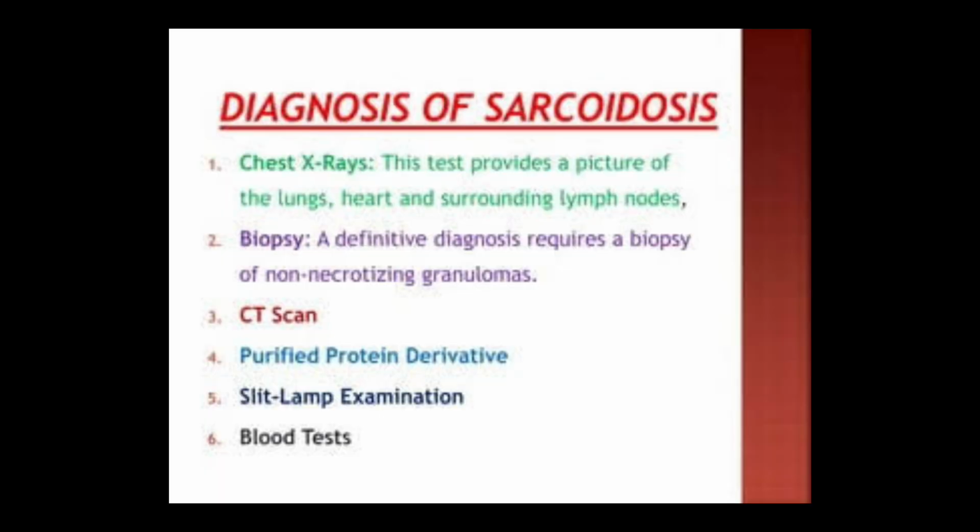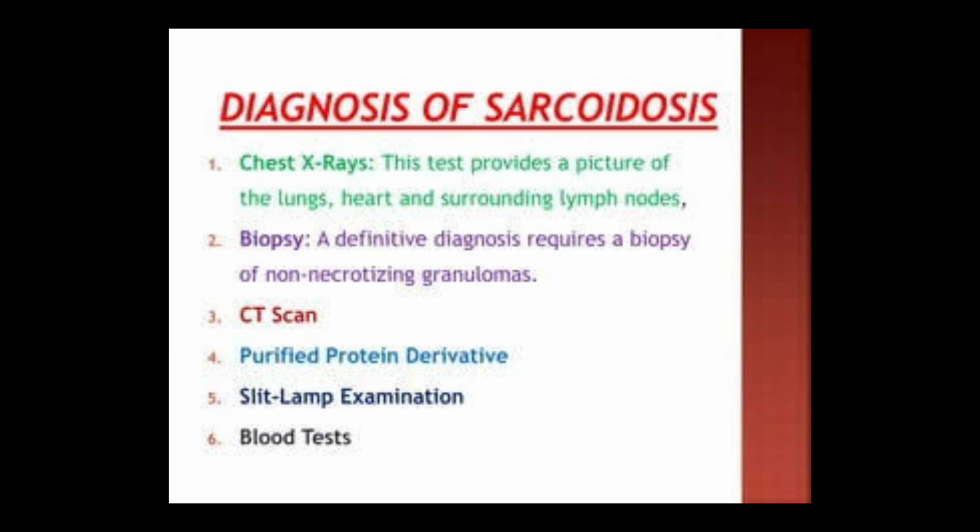Regarding diagnosis of sarcoidosis, a definitive diagnosis is by biopsy, but there are some other supportive tests which help us in diagnosing sarcoidosis. First of all, the multi-system involvement, bilateral hilar lymphadenopathy, then a restrictive pattern of lung disease on spirometry, that is FEV1 over VC ratio greater than 0.7, and then serum calcium level is also high, and serum ACE level.